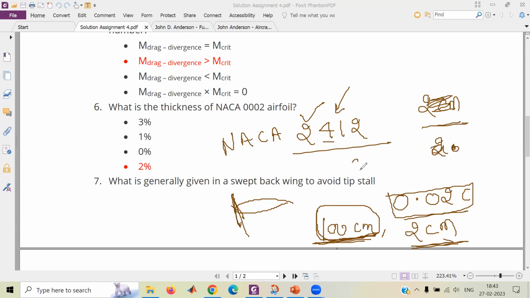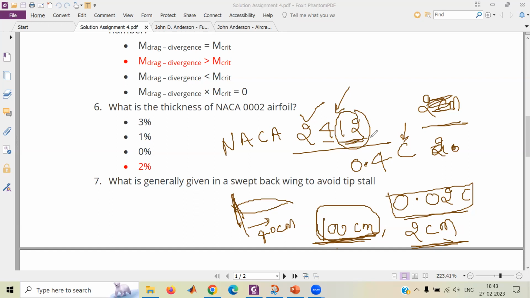You just told the answer, but you're not confident. Okay, so I'll tell you again. It's 0.4 C. So C is 100 centimeter. So it's 40 centimeters from the leading edge. And the last 2 digits are the T by C ratio. What is the last 2 digits?